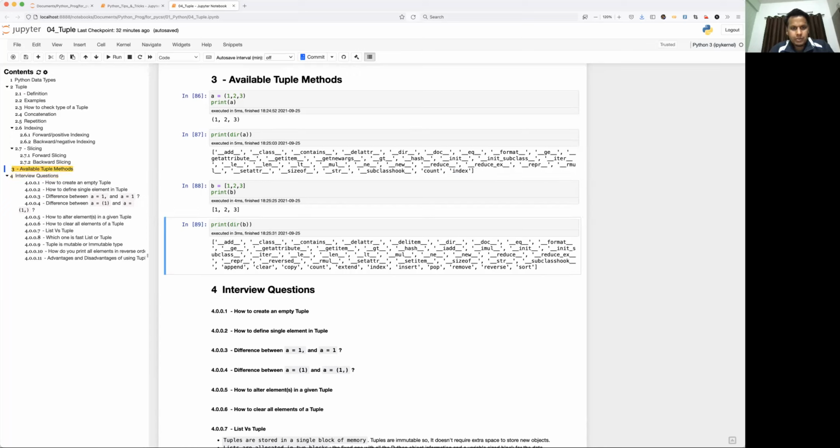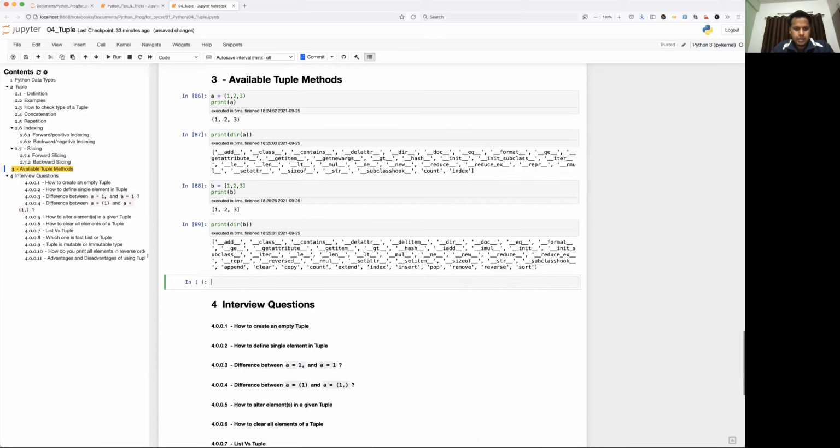Let's see how to use count. We have already seen it in the string as well as the list, and exactly the same way you can use it in the tuple also. Let's take a look at another example.